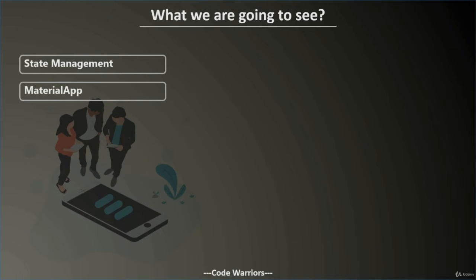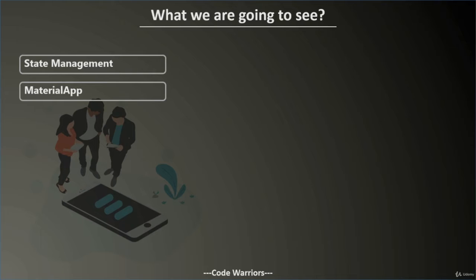Now the second one is material app. Material app is responsible for the design which you are going to create on your page, and along with this material app, one more design available from Google is Cupertino. Both are responsible for designing your page.